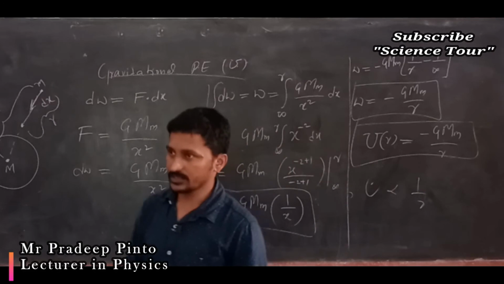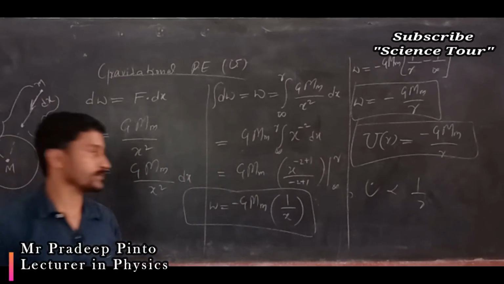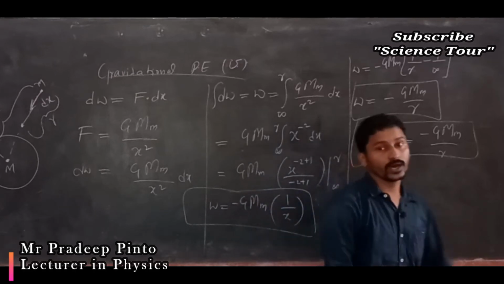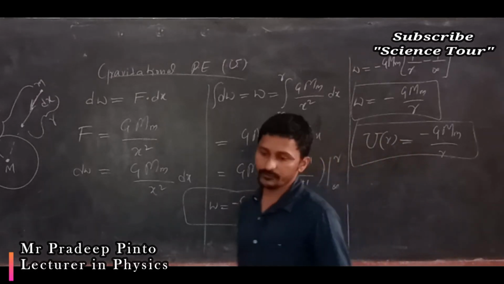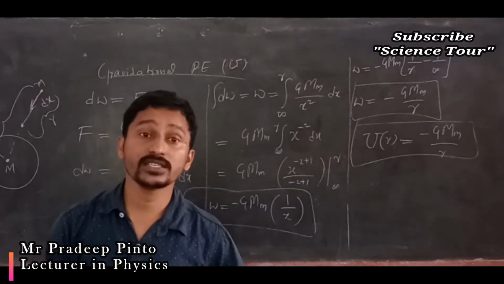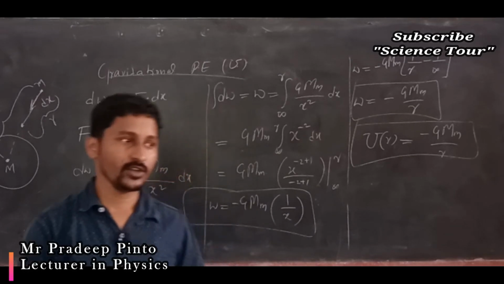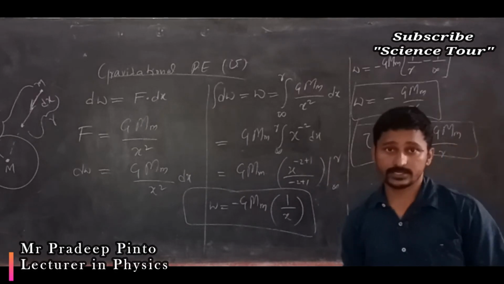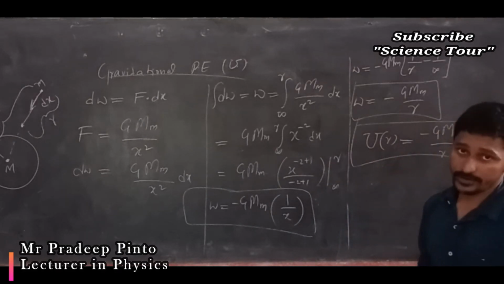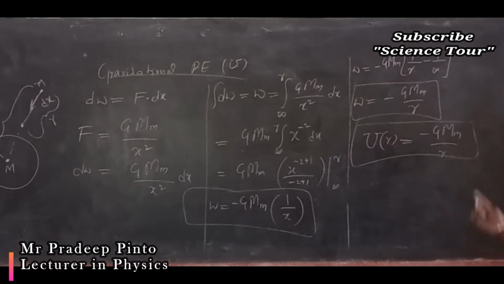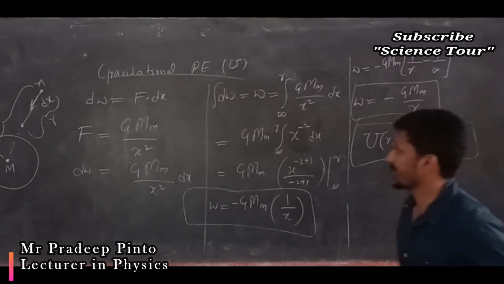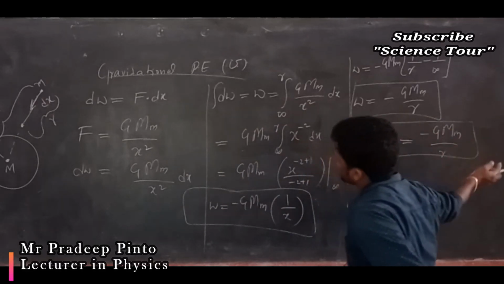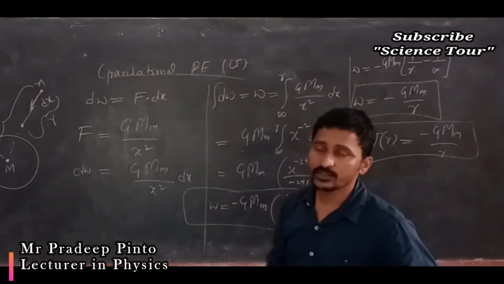And this force is a conservative force, right? Gravitational force is a conservative force, and the work done depends on the initial and final points, not on the path. That's why the initial and final points are important for us. So infinity to that point, in that way. This is what gravitational potential energy is. So just learn the derivation, which is very important.